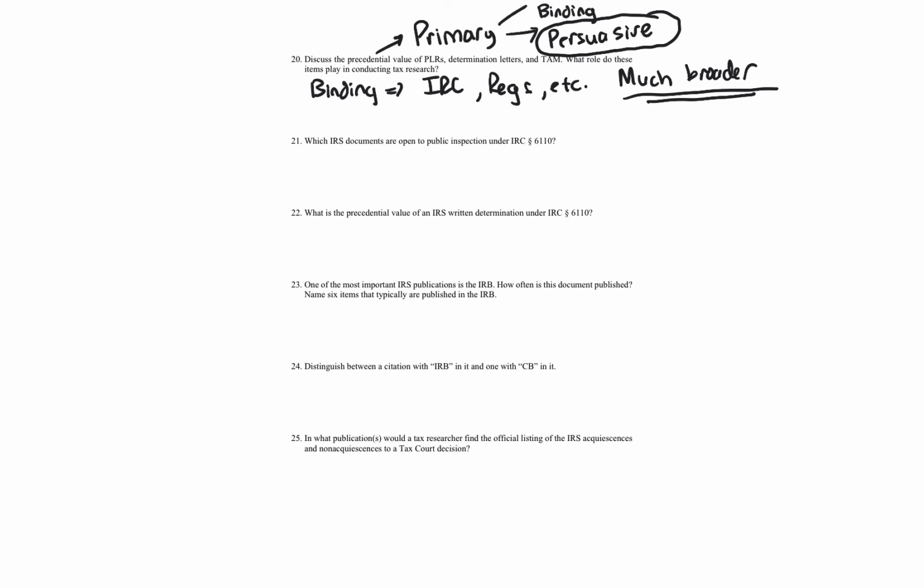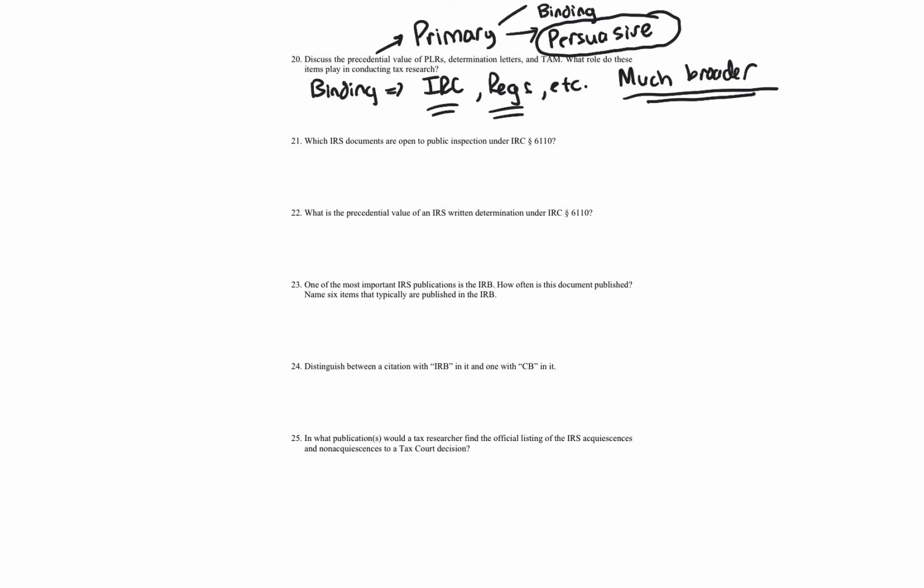The idea is that if you can make an argument with the Internal Revenue Code, a regulation, a case, a revenue ruling, a rev proc, something that's binding, you can make a good argument that it applies to the taxpayer, and then use one of these other administrative authorities: private letter rulings, determination letters, TAMs, chief counsel advice, the other ones we're going to talk about later, that again are considered primary authority, not secondary authority. Then you can put those all together as a package, and it can help build your case.